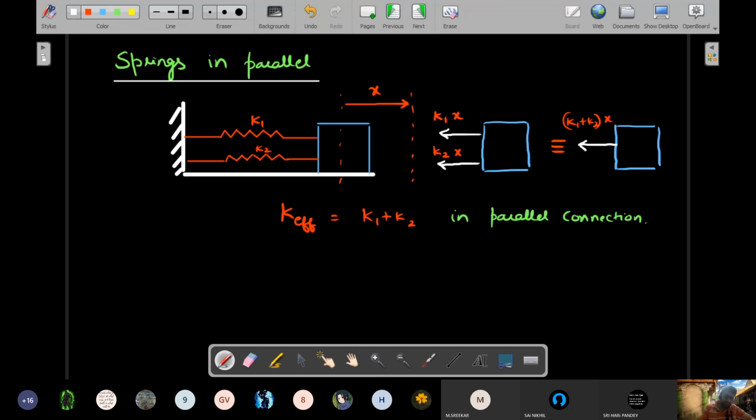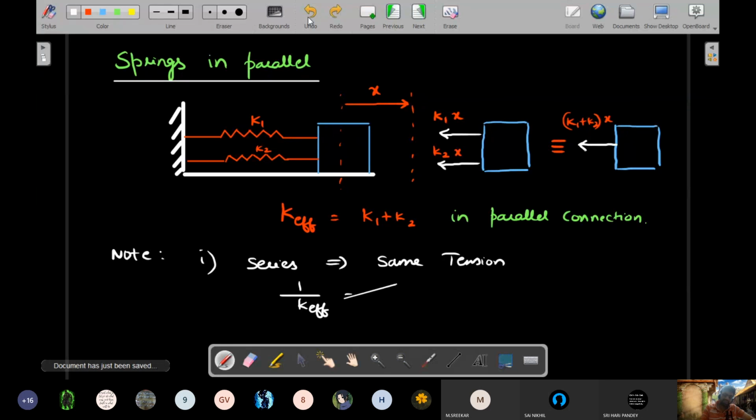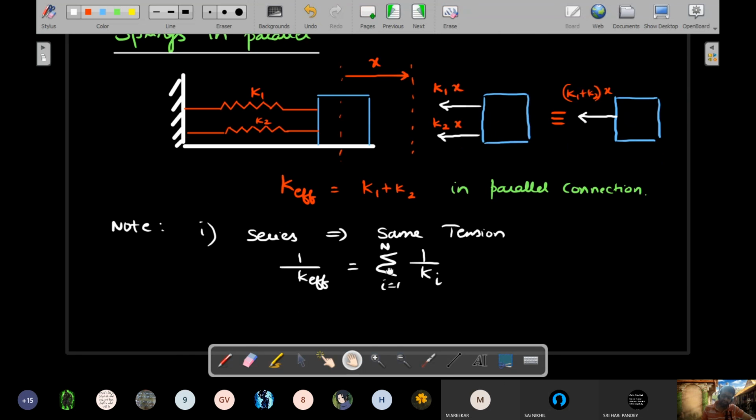So we'll make a note and round off the class. Series connection implies same tension throughout. Okay, right, same tension, and 1 by K effective in series should be sigma. You can connect more than 2, right? So you can write this as sigma of 1 by K_i, where i varies from 1 to n number of springs.